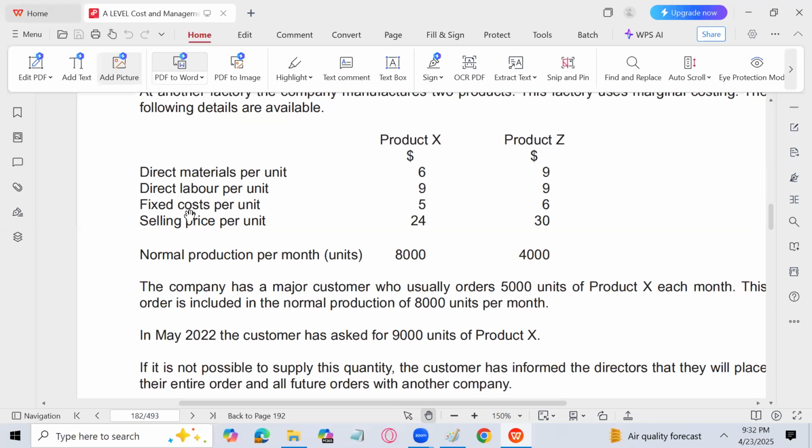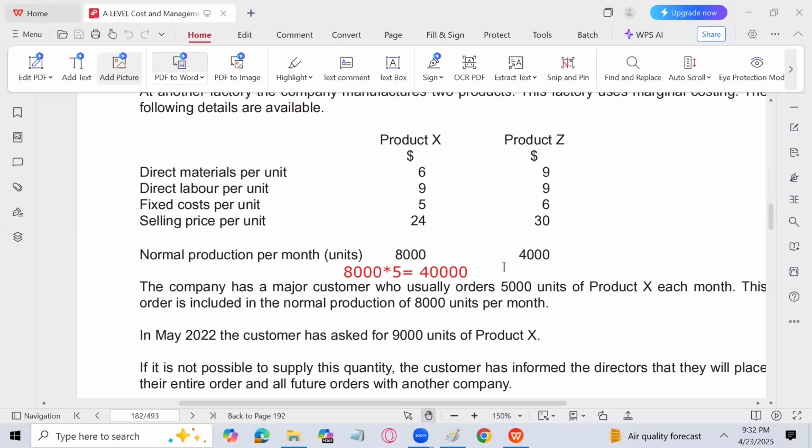Remember that the fixed cost of product X is 5 per unit when 8,000 units are produced. This question deals with the same thing. Although we are now producing 12,000 units, remember that total fixed cost will not change. So that is 8,000 into 5, it will remain the same, 40,000.